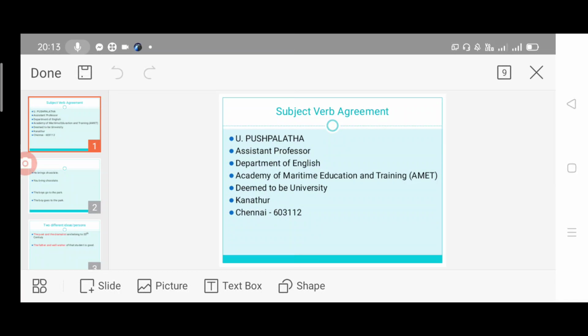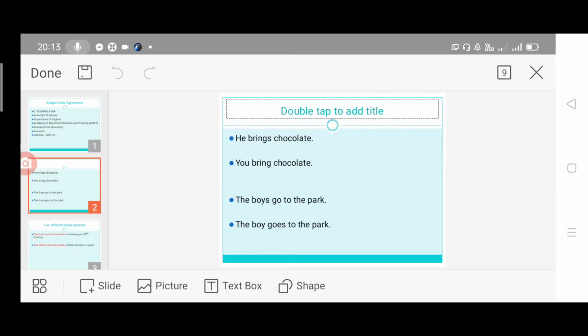In this video, we are going to learn the topic subject-verb agreement. I am Pushpalata, working as an assistant professor at AMET University, Chennai. Let's see the topic subject-verb agreement, which means the subject should agree with the verb to give a complete meaning. In that case, we are using this subject-verb agreement.